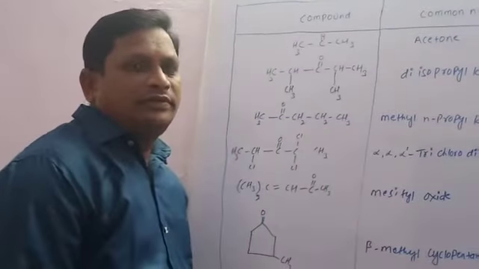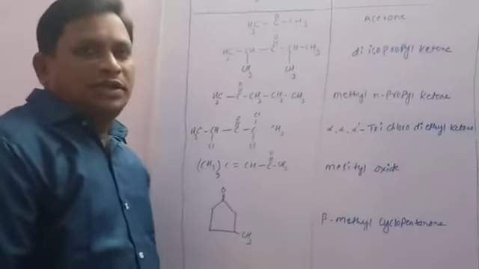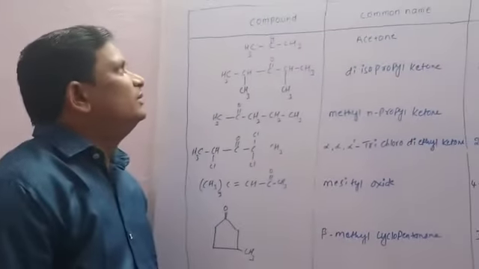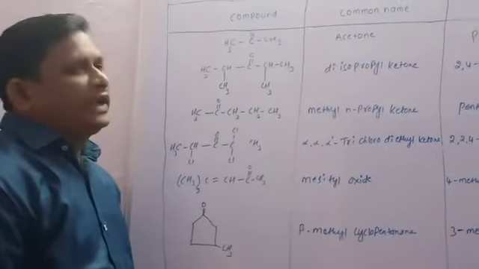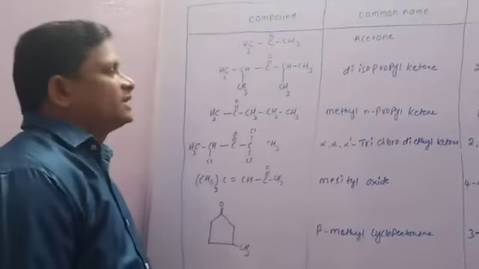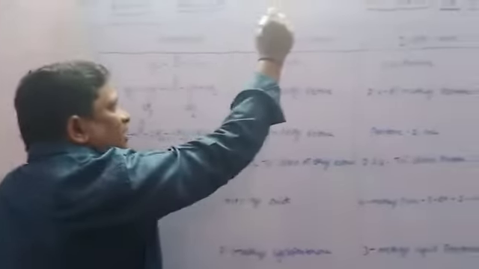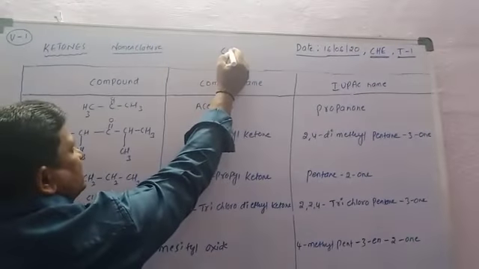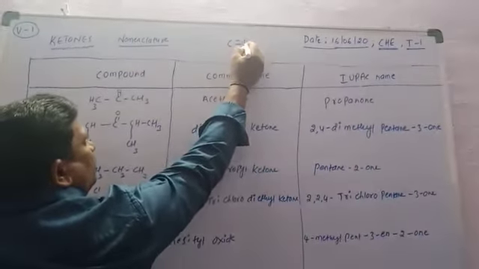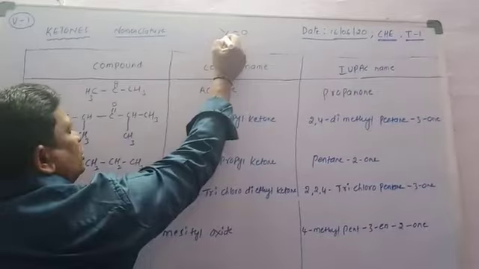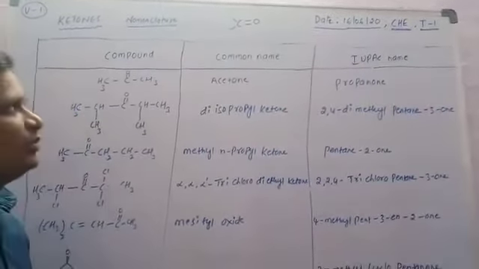After completion of the introduction and nomenclature of aldehydes, today we are going to discuss ketones. Generally, ketones have a carbonyl group, that is C double bond O. Both aldehydes and ketones have a carbonyl group.